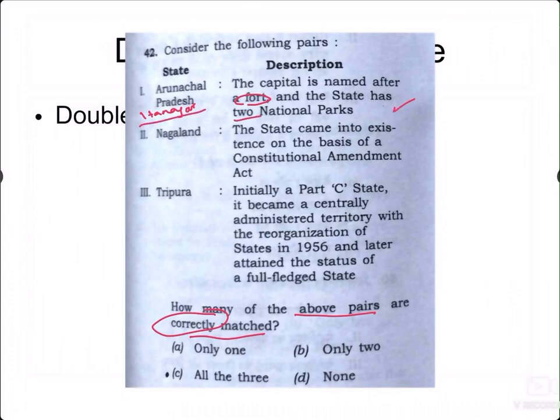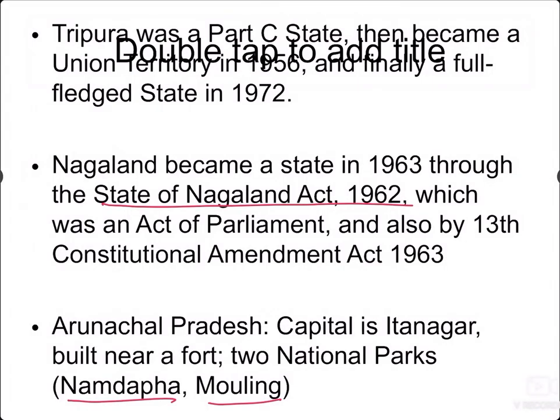Now the second statement: Nagaland came into existence on the basis of a Constitutional Amendment Act. There was a lot of confusion about whether this is a Constitutional Amendment Act or not. Initially, Nagaland was formed by the State of Nagaland Act 1962, an act of Parliament. But there is also a Constitutional Amendment Act of 1963.